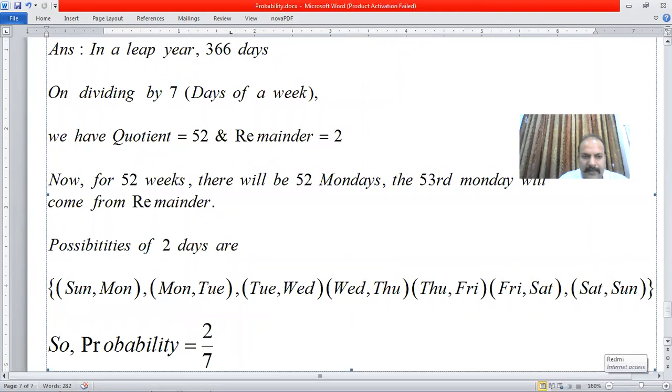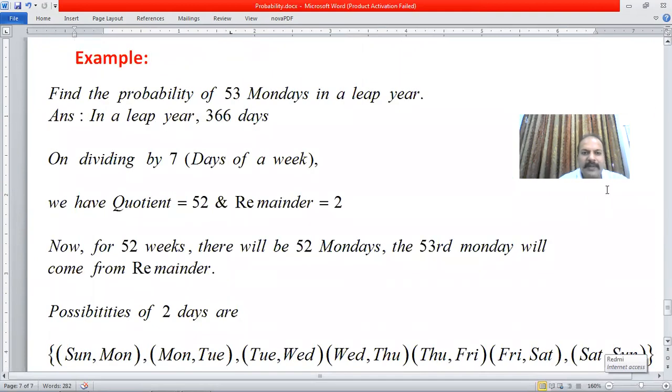One last example. Find the probability of getting 53 Mondays in a leap year. Now, leap year means which comprise of 366 days. What I do is I divide the total number of days by 7. That is the days of a week. I'm getting the quotient as 52 and the remainder as 2. Now, 52 quotient means 52 Mondays will be already done. We're left with one, the probability of one Monday out of these 2 days.